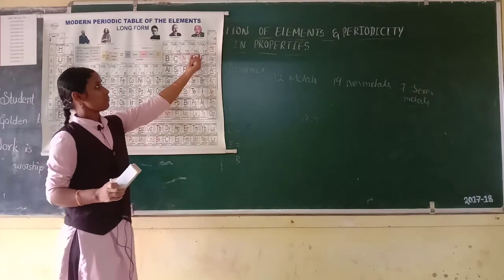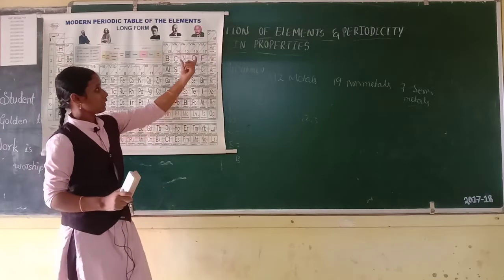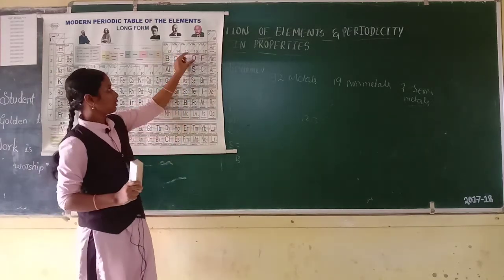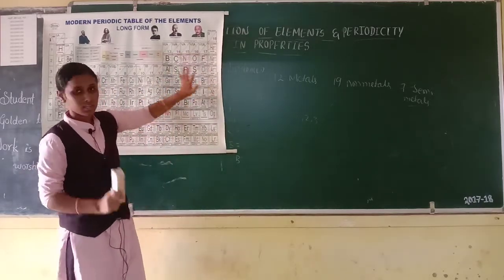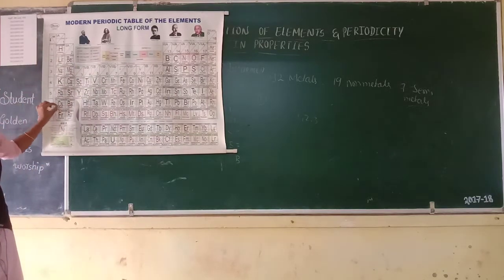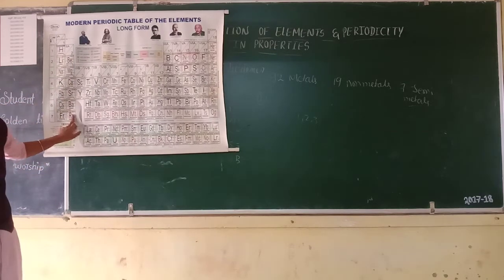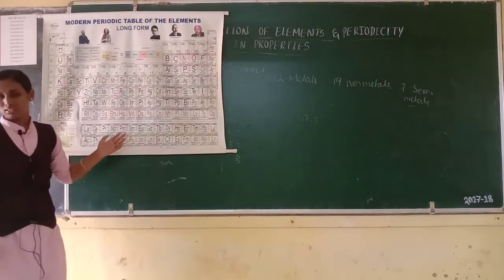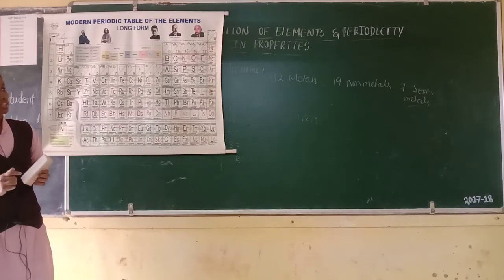And the elements of the 17th group are called halogens. And the elements of the 16th group are called chalcogens. These are all p block elements. Then these are all s block elements. First the s block elements are called alkali metals, and then alkaline earth metals. Then this is the lanthanoid series or period. Then this is the actinoid period.